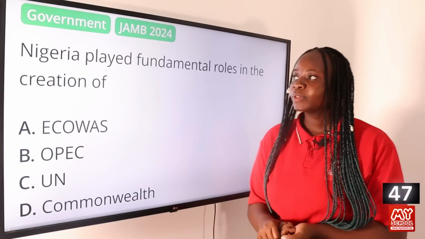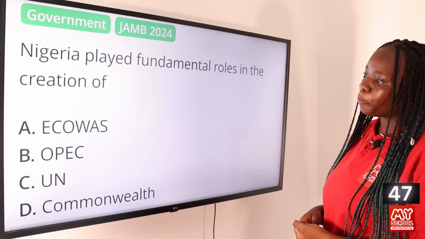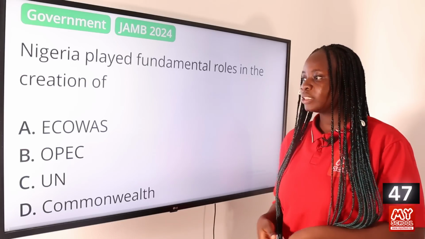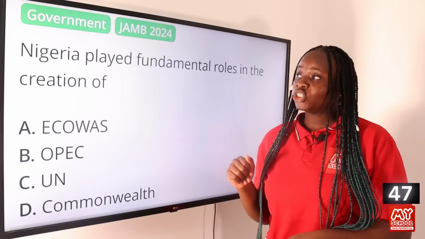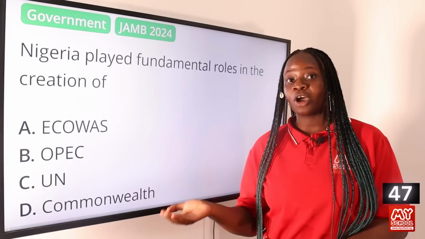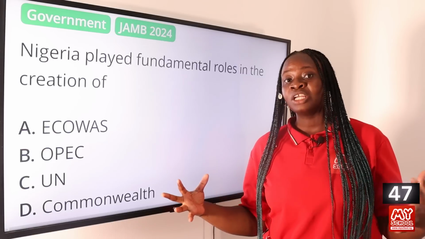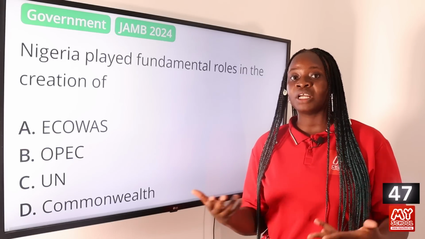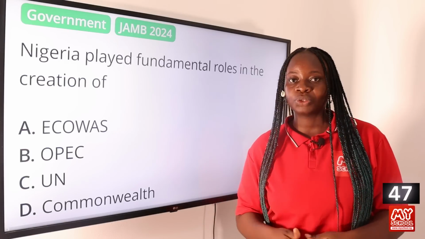Question 47. Nigeria played fundamental roles in the creation of A. ECOWAS, B. OPEC, C. UN, and D. Commonwealth. The answer to this question is option A, ECOWAS. ECOWAS, or the Economic Community of West African States, was an international organization that was created by both General Yakubu Gowon of Nigeria and President Eyadema of Togo. They came together to create these economic communities so that the various West African countries can come together to discuss how they can advance each of their countries economically. So option A, ECOWAS, is the answer to this question.